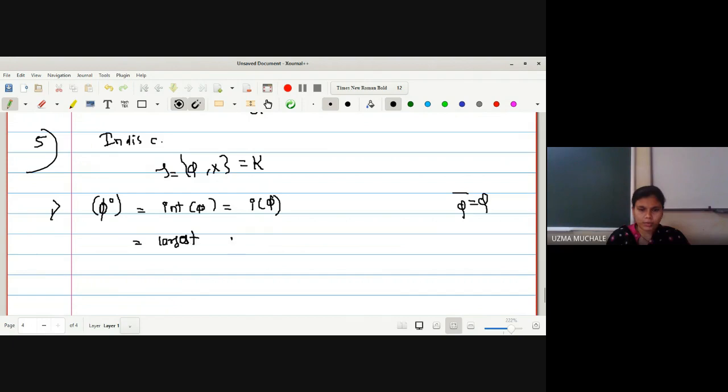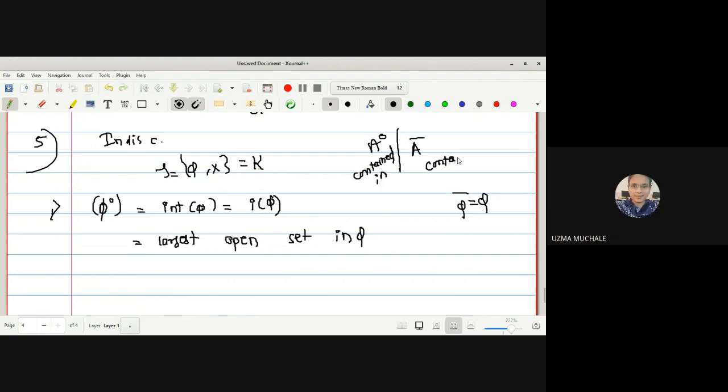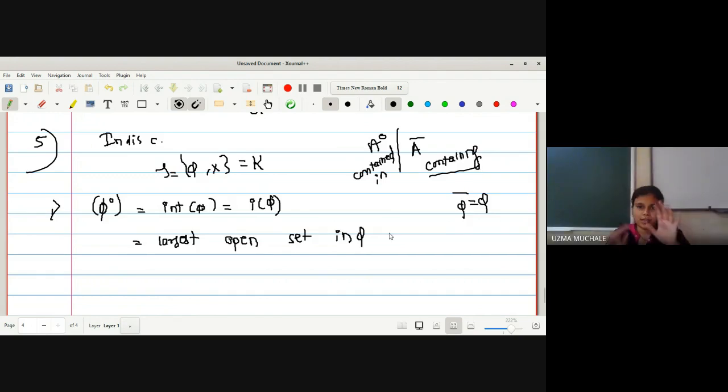Interior of phi is nothing but the largest open set contained in phi. कंटेंड इन फाइ की जगह हम इन फाइ करेंगे, राइट? कंटेंड इन और कंटेनिंग दोनों सिमिलर लगता है ना, बस क्लोजर और इंटीरियर में, यहाँ पे इंटीरियर में क्या है, कंटेन इन है, यहाँ पे क्या है, कंटेनिंग। थोड़ा बोलने की कोशिश करो so that you can have a similarity why there is a problem. Okay, so instead of taking contained in, we will take it simply in to understand, but not for the exam.